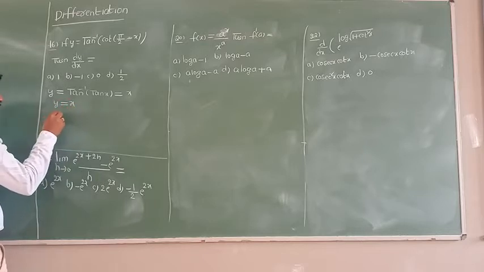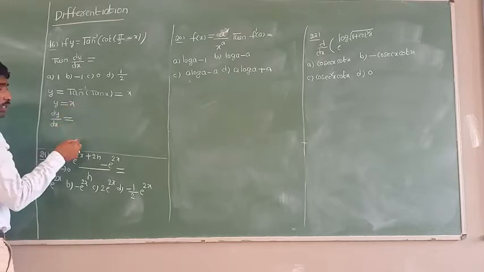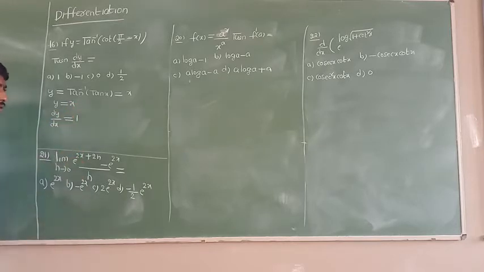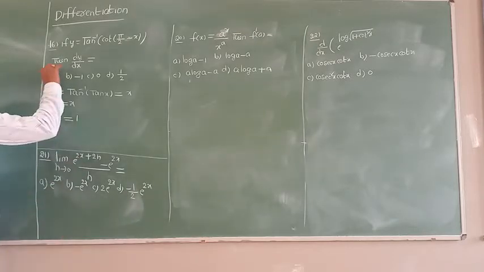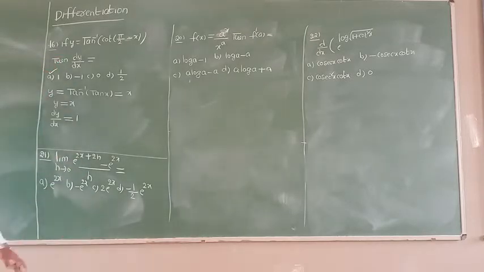If I do the differentiation of the function with respect to x, dy by dx is equal to the differentiation of x, which is 1. Okay, now tell me, all of you, the first option is the correct answer. Okay, so this is a very easy problem.